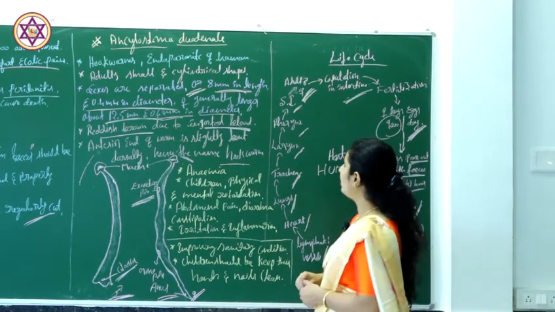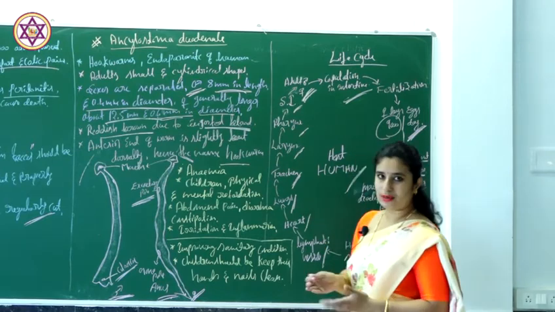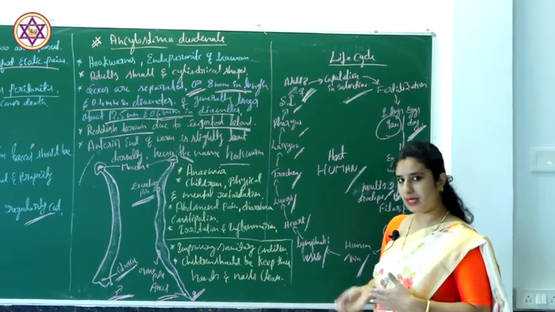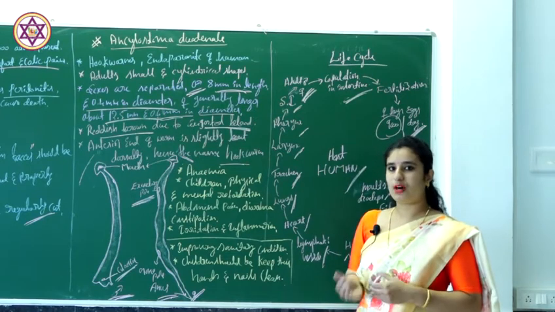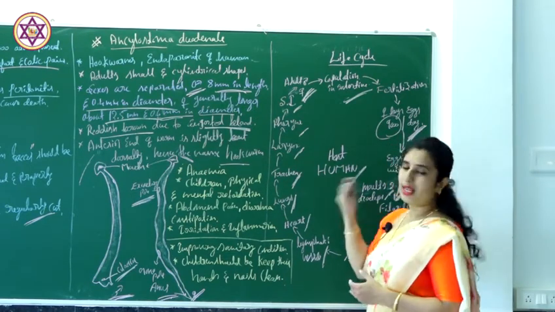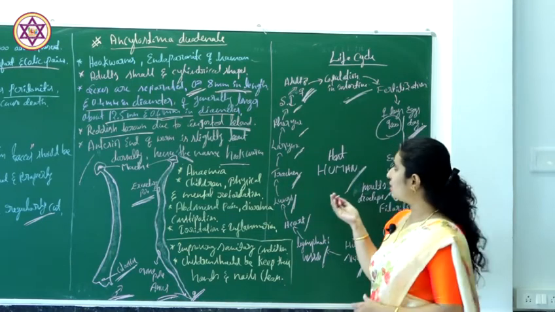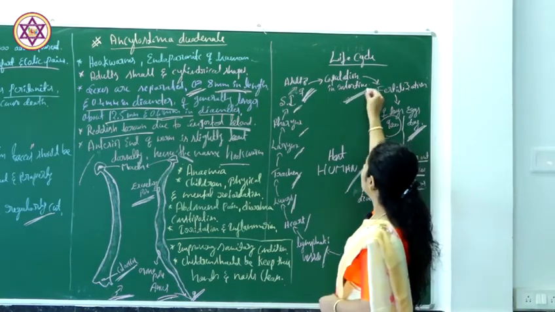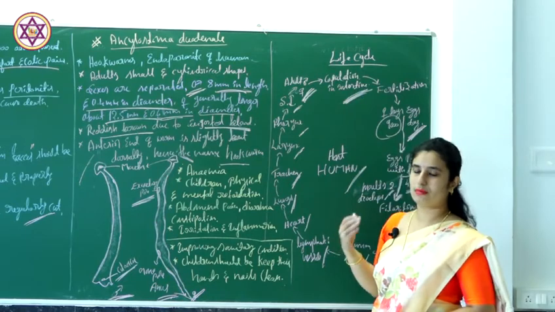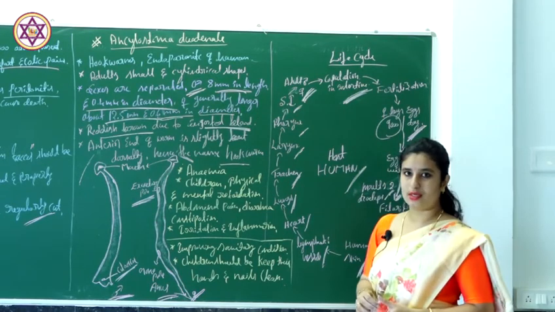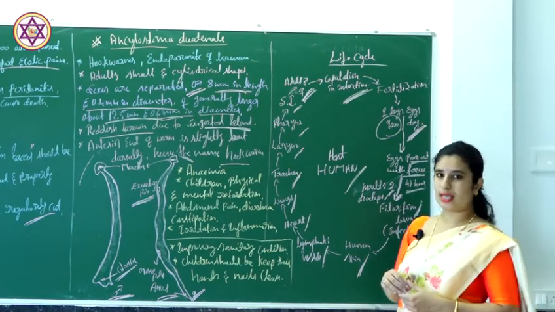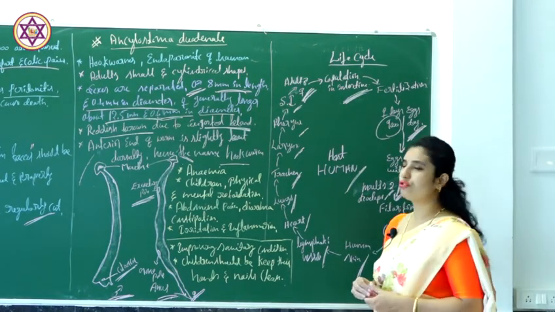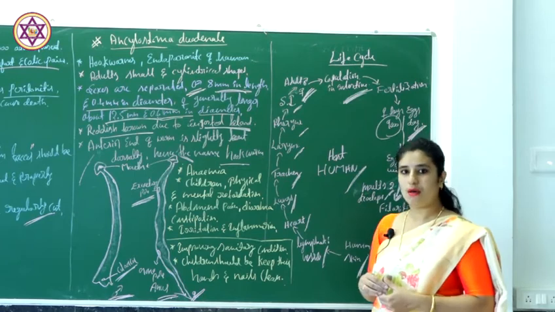After complete development, the adult worms attain maturity, copulation and fertilization occur again, and the cycle continues. This is the life cycle of Ancylostoma, commonly called hookworm.